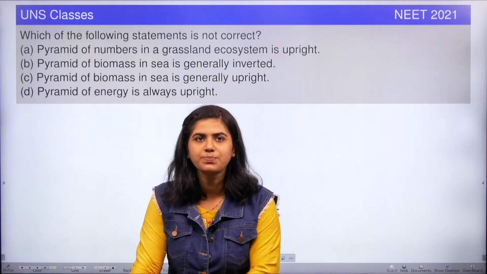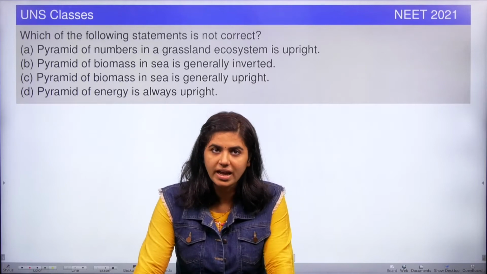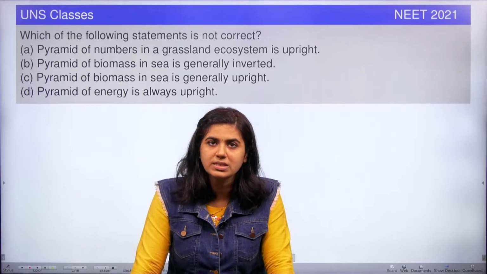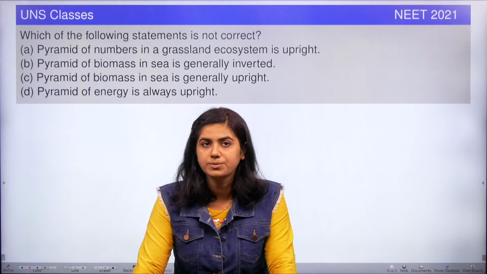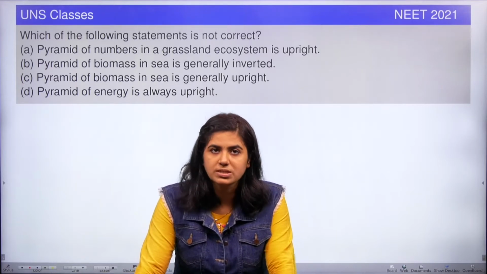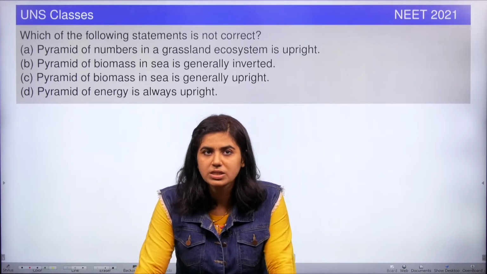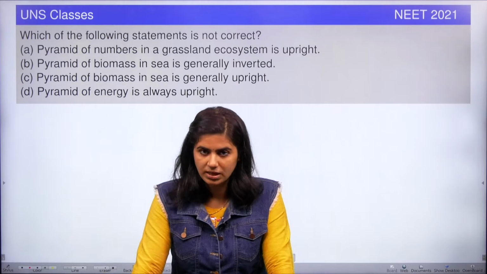The question is, which of the following statements is not correct? The options are: A. The pyramid of number in a grassland ecosystem is upright. Option B. Pyramid of biomass in sea is generally inverted. Option C. Pyramid of biomass in sea is generally upright. And the final option is, pyramid of energy is always upright.